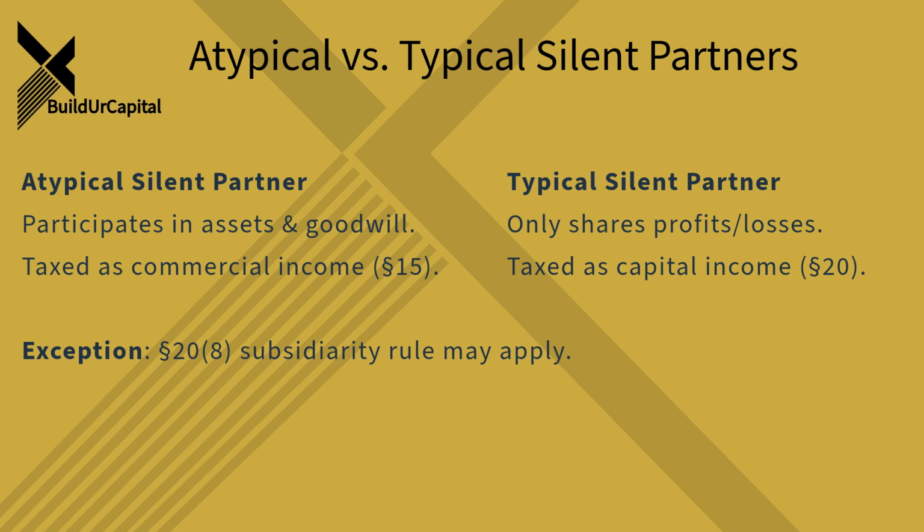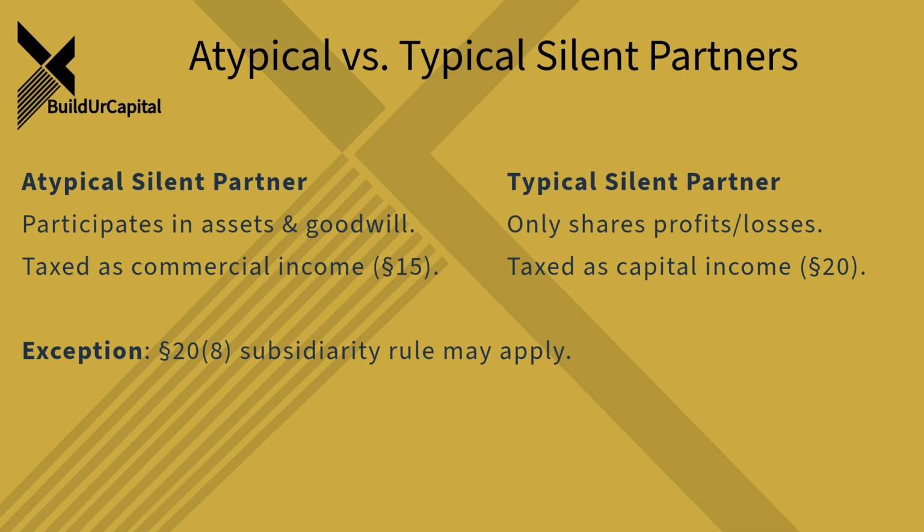Now, something else mentioned is atypical silent partners. How are they different from just regular silent partners? Right. So a typical silent partner usually just puts money in and shares in the profit or loss. Their income is generally treated as income from capital assets. An atypical silent partner, though, is considered a co-entrepreneur under Section 15. Why? Because they don't just participate in the success or failure, they also participate in the company's assets, its underlying value. They have more skin in the game, essentially. So it's about their stake in the actual business assets, not just the profit flow. Exactly. That deeper connection, that co-entrepreneurial risk and stake in the assets is what makes them atypical and brings their income under Section 15, commercial operations.